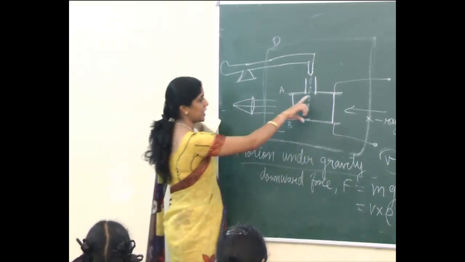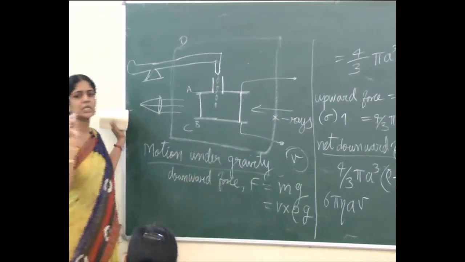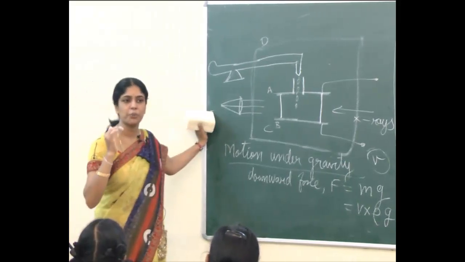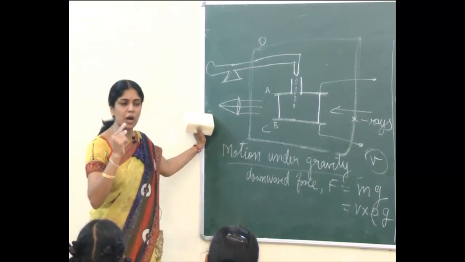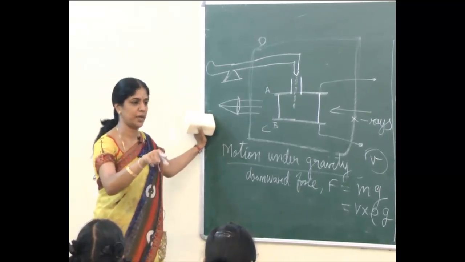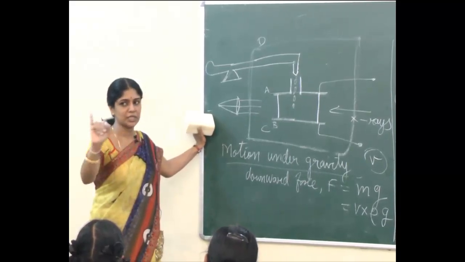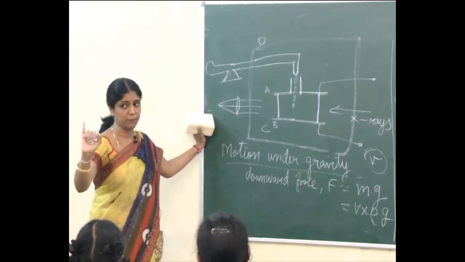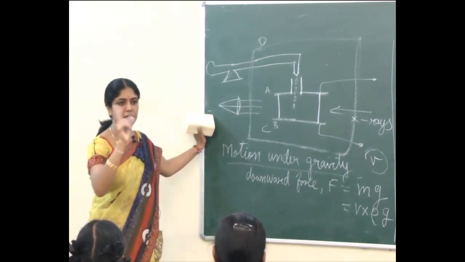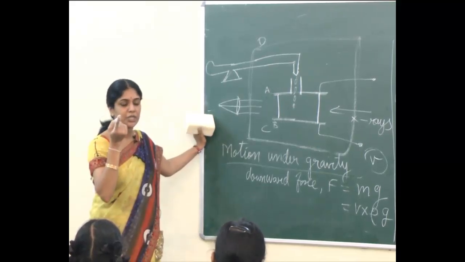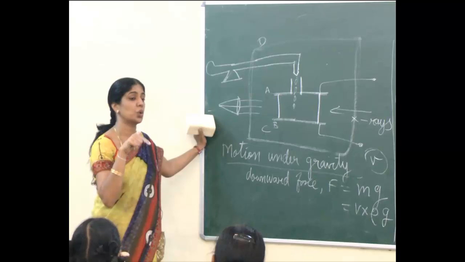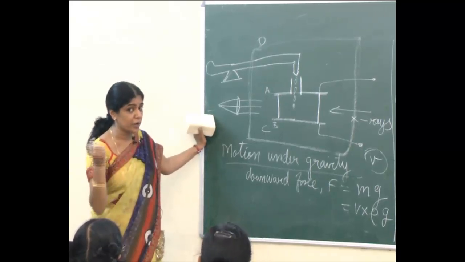Now I apply electric field so that this charged oil drop is going to move up. எப்படி மூவ் ஆகுது? It is going to move up because of the electric field applied. One thing, X-rays pass பண்ணியாச்சு, I make it as a charged oil particle. In the charged oil particle, it is not going to move down. It is going to move in the upward direction by the applied electric field. So, அந்த downward force விட நீ என்ன பண்ணணும்?